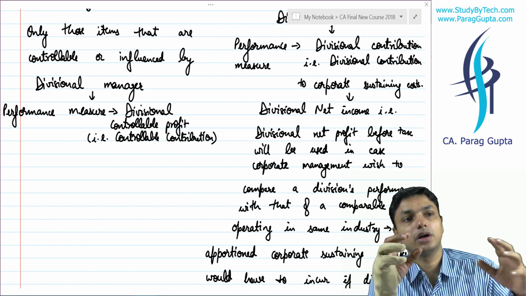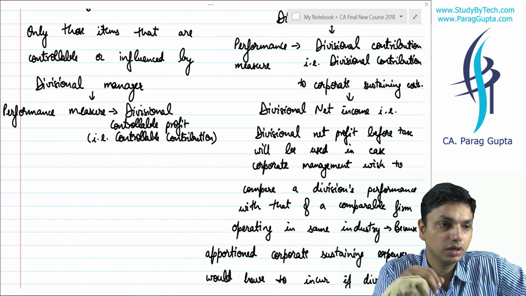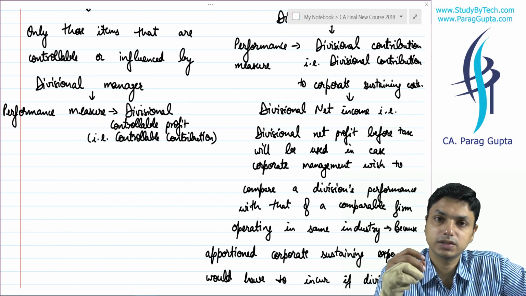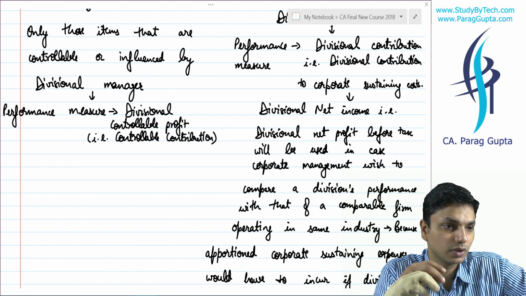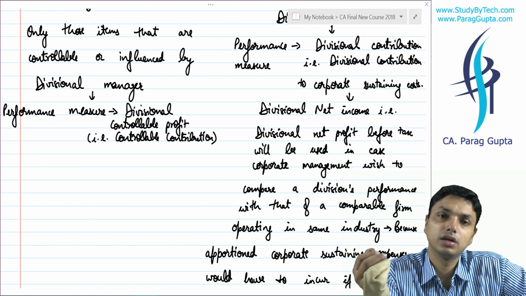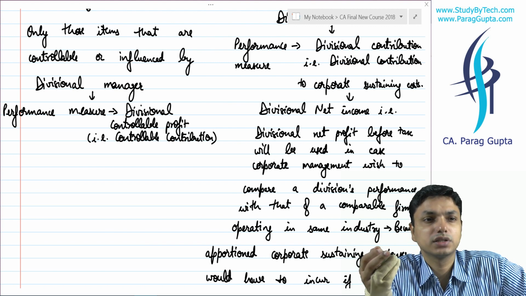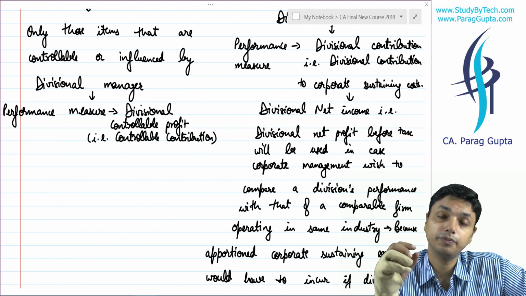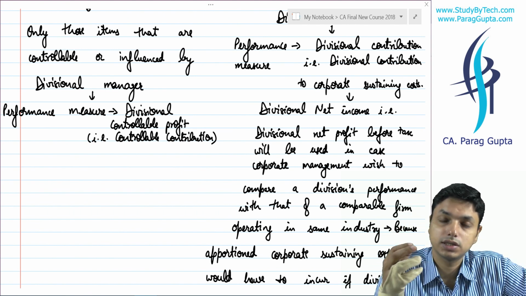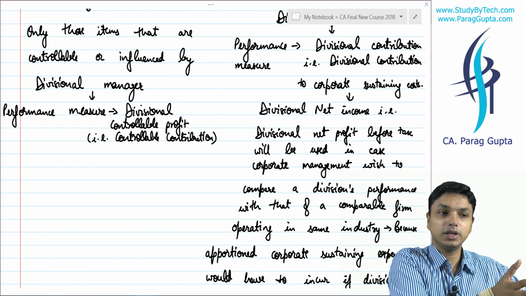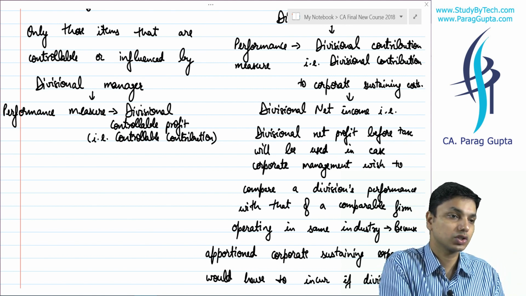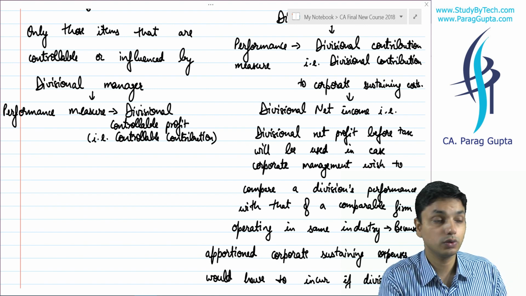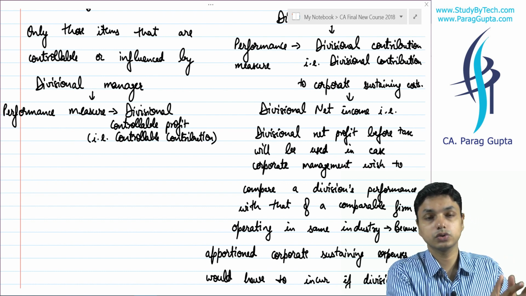For example, we have an office space that was empty and we started a division over there. So you will say these kind of expenditures are unavoidable in nature. Office space, say depreciation, or any expenditure, say property tax, this is unavoidable in nature. But you will say, sir, if the division had been operating separately, this cost would have been incurred by them. So obviously we shall take this one as well into consideration. While taking the decision, we shall also consider this kind of cost